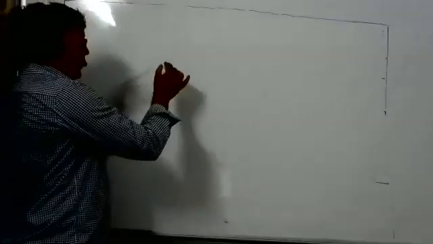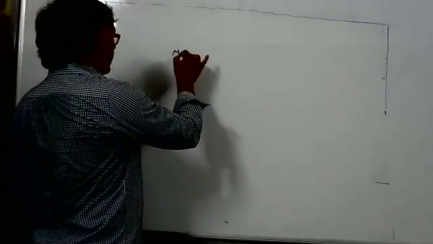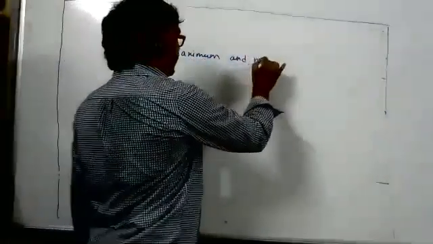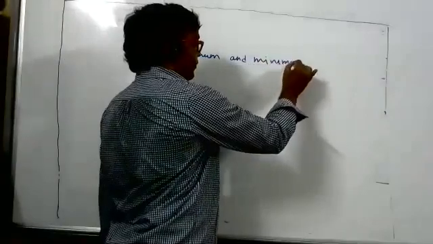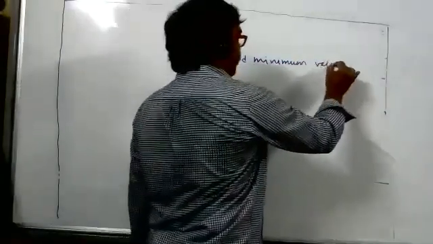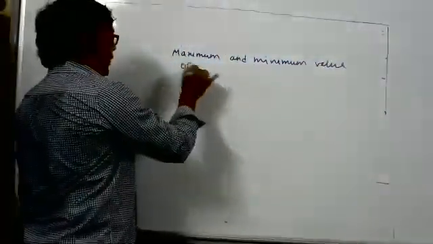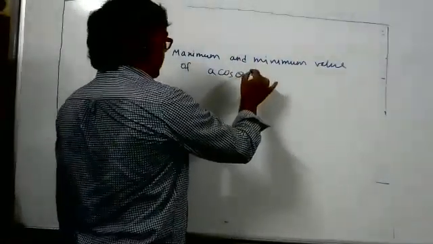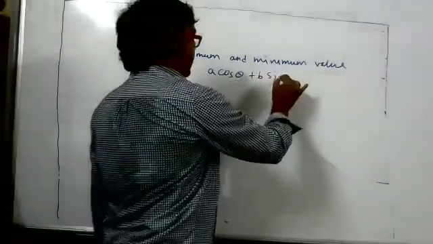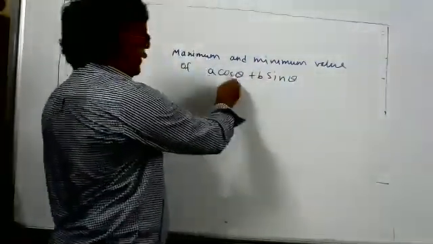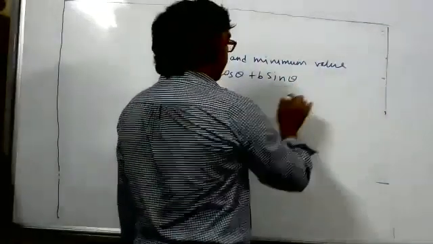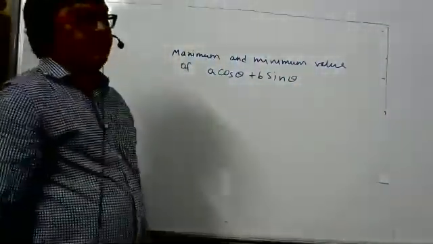One thing I forgot, I will teach you now. Maximum and minimum value of A cos theta plus B sin theta. Or you can say A sin theta, the name doesn't matter. A cos theta plus B sin theta: this we know the maximum and minimum value.